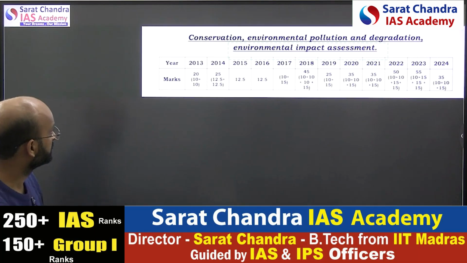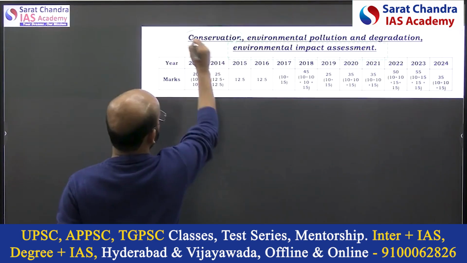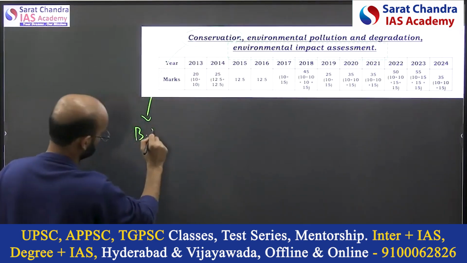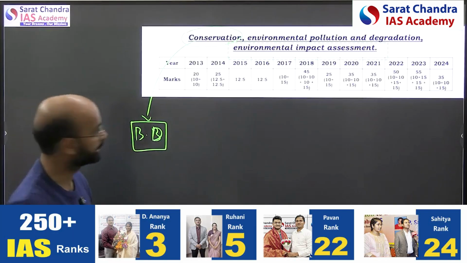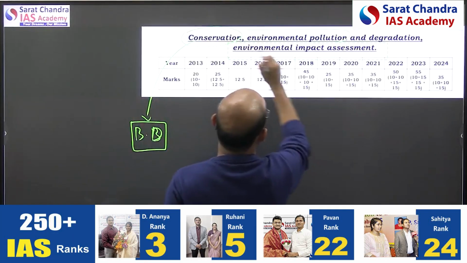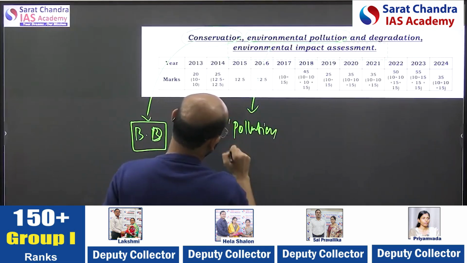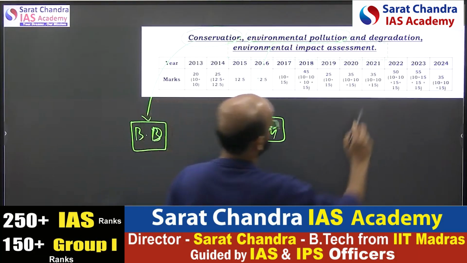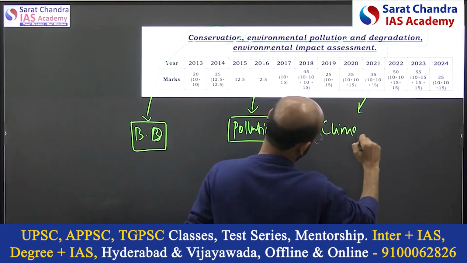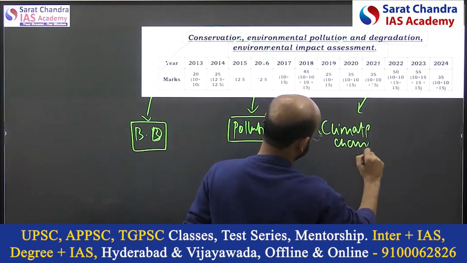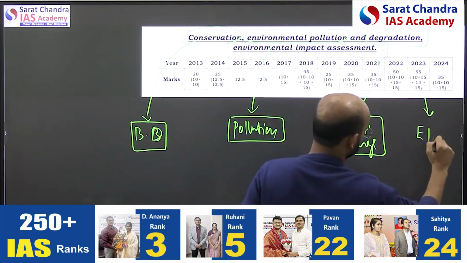If you see, the syllabus covers this part. The first is conservation, which is nothing but biodiversity. They can ask questions related to biodiversity conservation. Second is environmental pollution. The pollution topic is very important, so they can ask questions in the mains from this. Next is degradation. You can cover it as climate change, the climatic degradation. And the fourth is environment impact assessment.